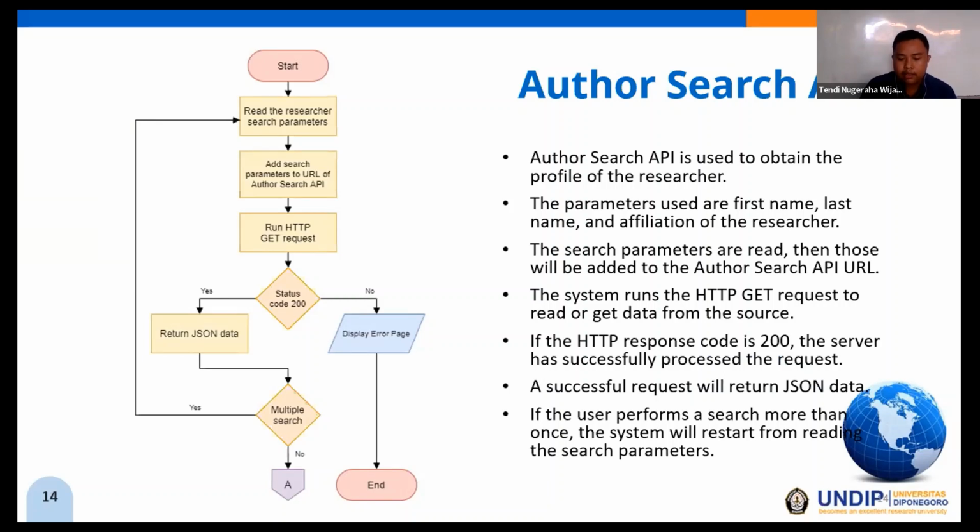It will get an HTTP status as a response to client request. If the status code is 200, the server has successfully processed the request. A successful request will return a JSON data. If the user performs a search more than once, the system will restart from reading the search parameter.